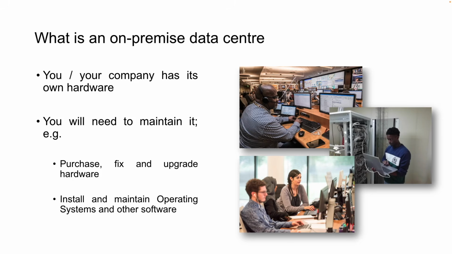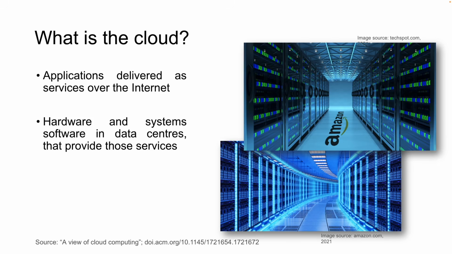But instead of using an on-premise data center we will be using the cloud. So let's understand what the cloud is. Applications delivered as a service over the internet. There are different platforms such as AWS, Google Cloud Platform, and Azure. These platforms provide you different services online, so you just need to pay for those services and you can use the compute resources or different services they provide. These companies have large data centers built by themselves, so you can rent some resources from them and use them to process your data or to do other things.